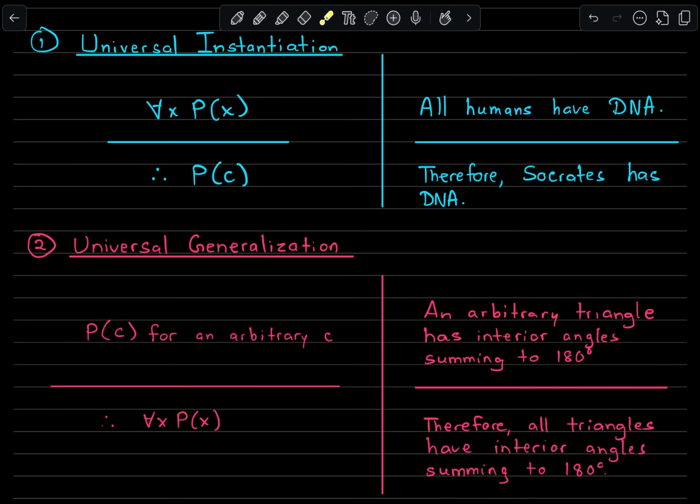Next, you've got what's called universal generalization. This is going the other way, from a specific instance to a general claim for all x within your domain. We have some property p of c for some arbitrary c, and then we can generalize this, and we conclude that this property holds for all x.